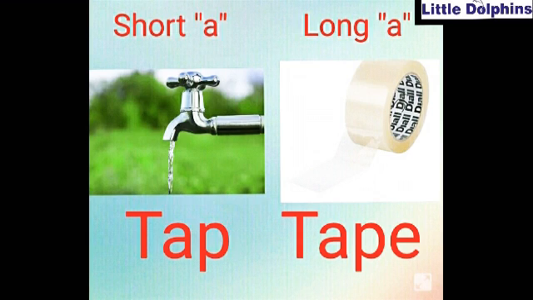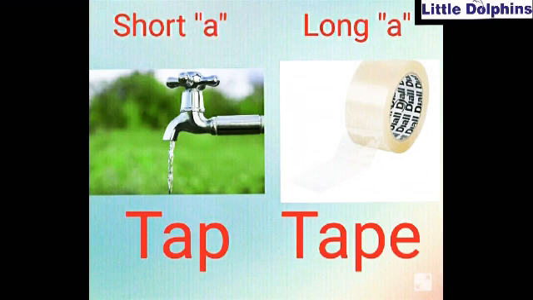So let's see the magic of vowel E. Now we all know that if there is vowel E at the end of our word, the short sound of vowel A becomes long. Yes, kids, the short sound of vowel A is A, and the long sound of vowel A is A.